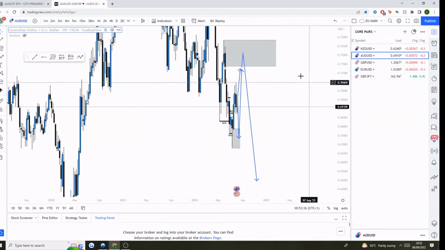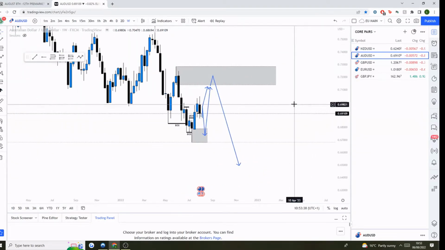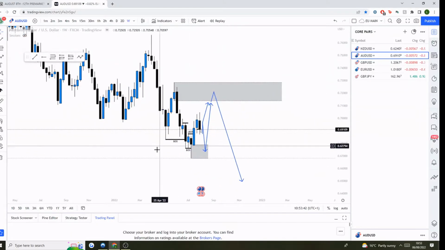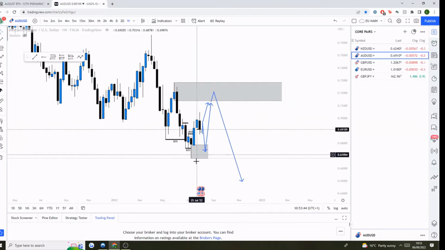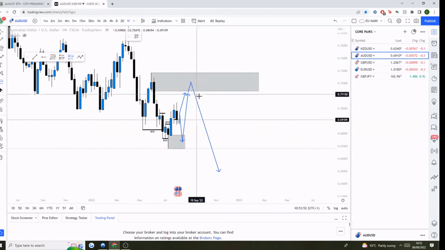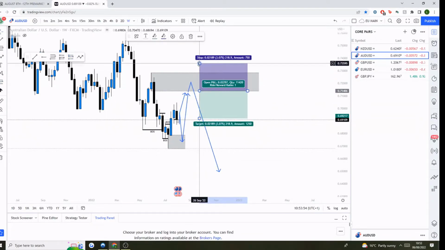Now, what I've also got marked on AUD, because it's clear to me, is this weekly order block. Clearly on the weekly, we've had this big liquidity move before we've then broken structure to the low. That's left behind this order block of imbalance. So what I'm expecting on the weekly is that price is going to retrace back up here and then sell out of that area.